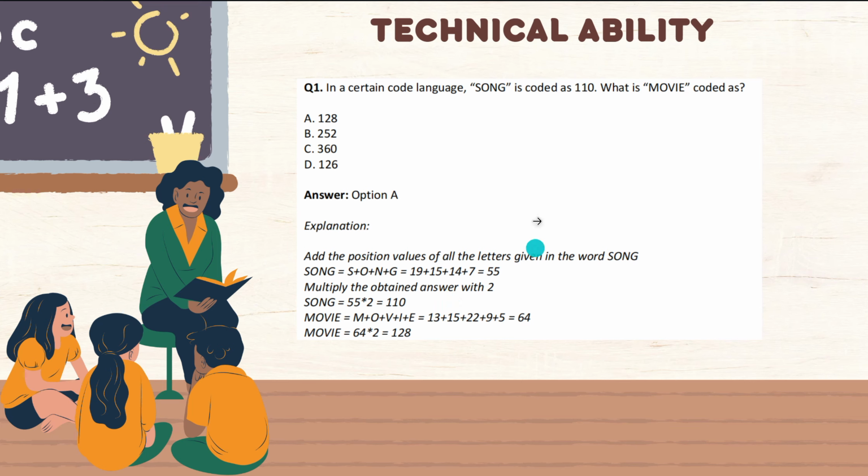In this way you can get song as 110. Then in the same way you have to add up the positions of movie and then multiply with 2, then you are going to get 120 as your answer. Then option A is your correct answer. That is the thing with this question.